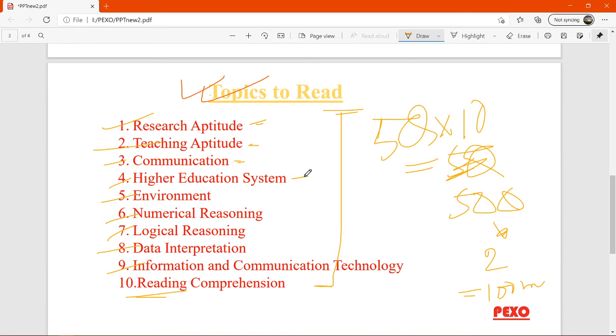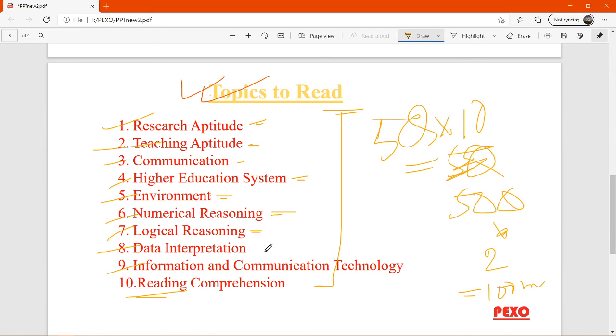In higher education system, we will learn about how the education system in India has changed from ancient times to today. In environment, we will learn about the environmental situation from ancient to recent times. In numerical reasoning, we will solve some reasoning numerically. In logical reasoning, we will solve some reasoning logically.